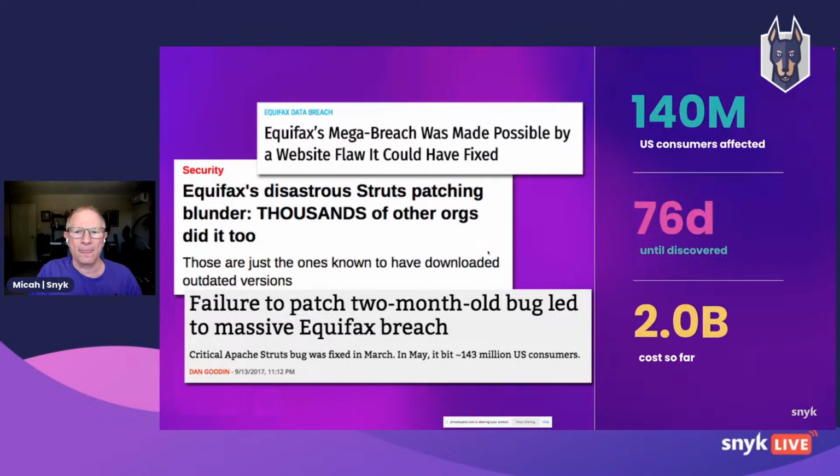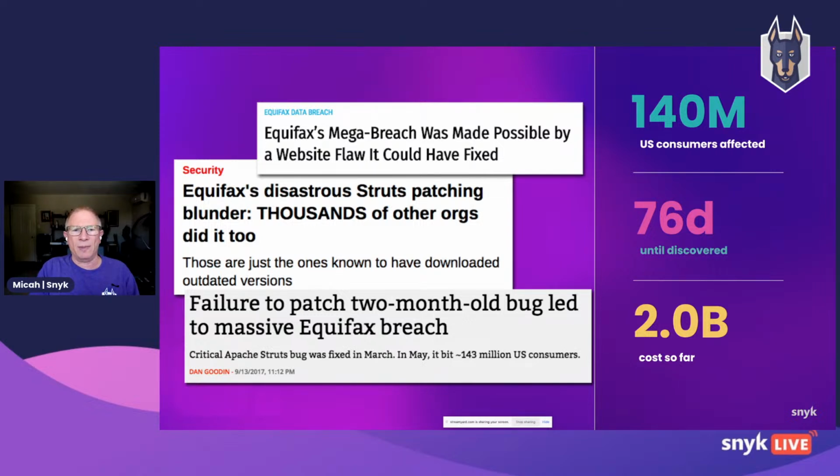All right, let's press on. Now, we talked about earlier that the biggest problem that we face is that you might compromise customers' data, or your company's data may be compromised, that is. And the Equifax breach, which you may be familiar with, is a good example of the impact that these sorts of things can have. So 150 million US consumers affected. It was 76 days until it was discovered, and it's cost, as far as we know, $2 billion so far.